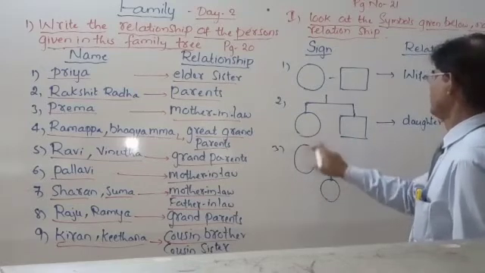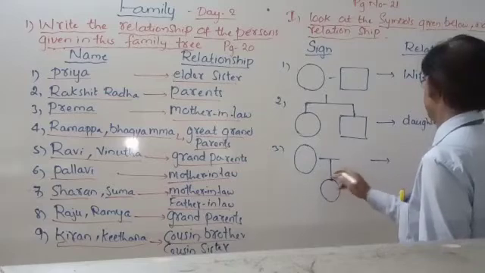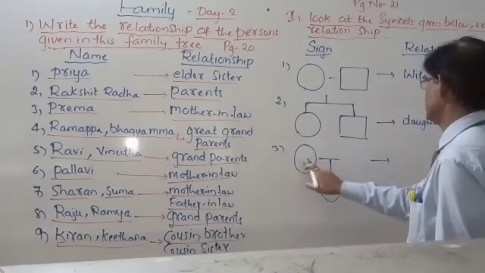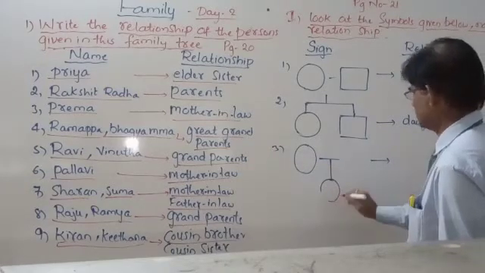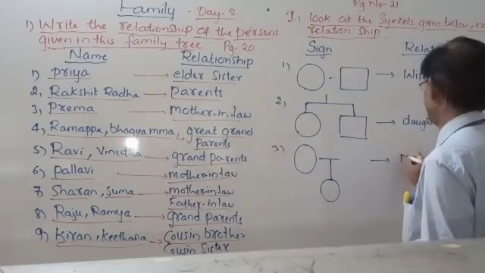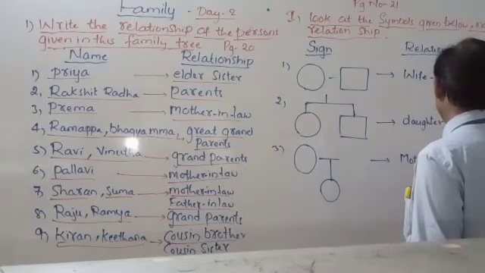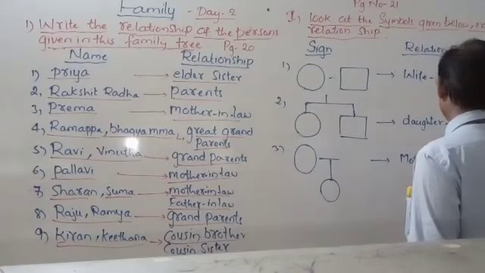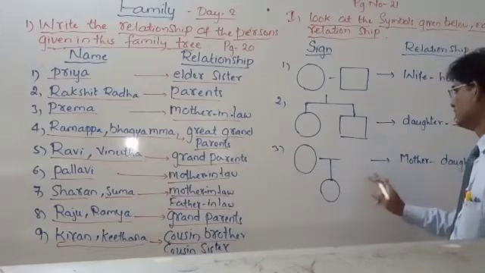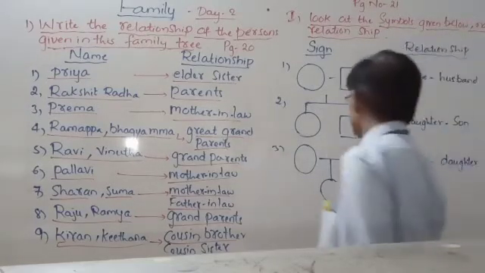The same way, female. This is nothing but mother. This is mother, daughter. Understood? Mother and daughter. Understood?